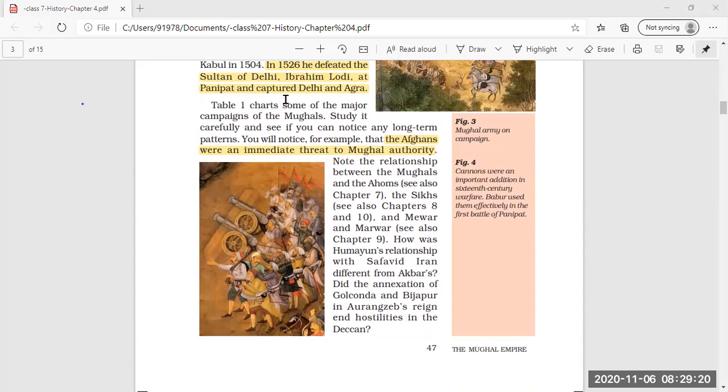Now, the first and foremost immediate fear for Babur, for the Mughal authority, was the Afghans. So the Afghans were the immediate threat to the Mughal authority, because they were very powerful at that time. As for the Rajputs, Sikhs, Mewar, Marwar, and Humayun's relationship with Safavid Iran, all these we are going to read in different chapters of the same book later on.